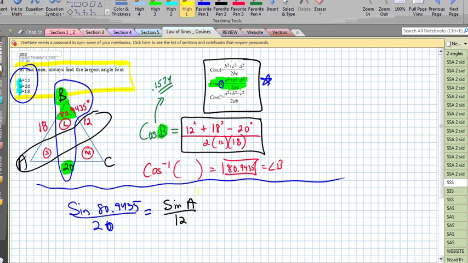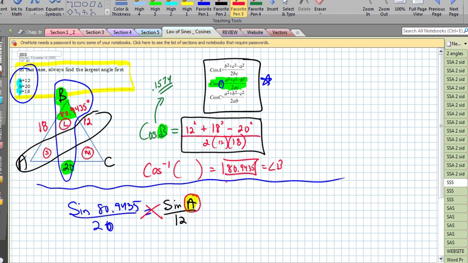Now, when I start using my calculator, understand I'm trying to find an angle. So I am going to cross multiply, but at the very end, in order to find this angle, I have to use sine inverse. So I'm going to go sine of 80.9435-ish times 12 divided by 20, and that gives me a value of 0.5925.